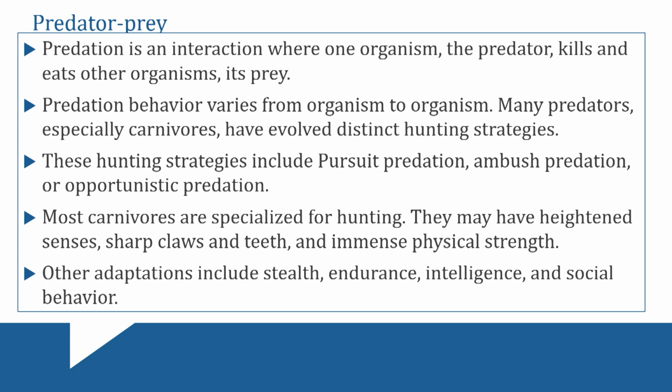So predator and prey usually take on special characteristics that help them do their job, right? Other adaptations include stealth, endurance, intelligence, and social behavior. A lot of these, stealth, endurance, intelligence, social behavior, describe how early humans would hunt. So humans, we kind of got to the top of the food chain, but it was not in the typical way.